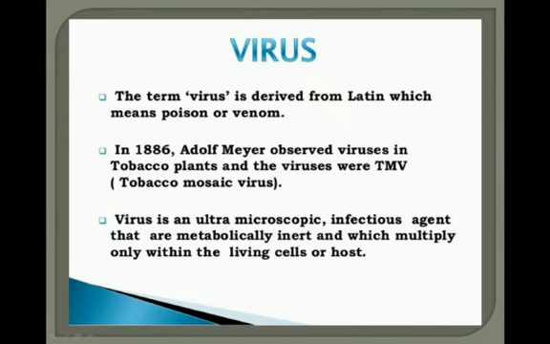The first type of microorganism is virus. What is a virus? A virus is nothing but a small particle or small parasite that cannot reproduce by itself. It is a microscopic parasite. The term virus is derived from Latin, which means poison or venom. In 1886, Adolf Mayer observed a virus in tobacco plants, and the virus was TMV, that means tobacco mosaic virus. A virus is an ultramicroscopic infective agent.